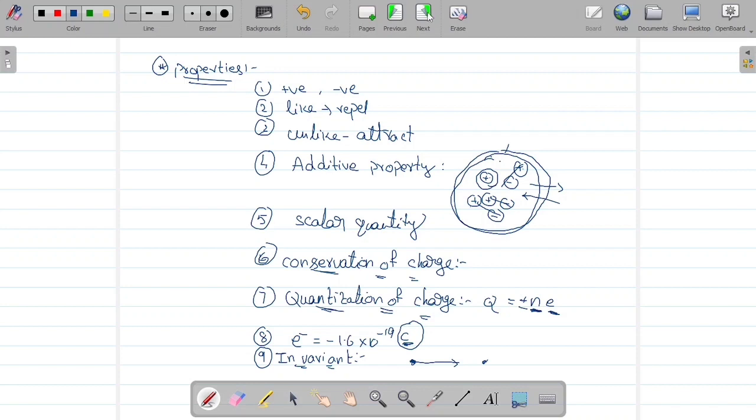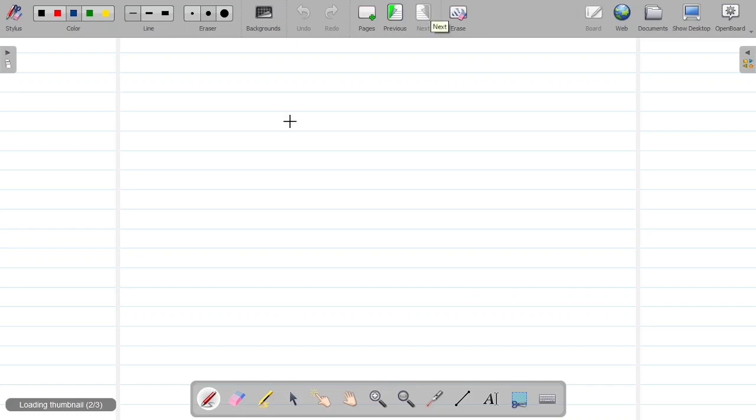Clear now? Right. Once again I want to discuss charge. Charge is nothing but a property of matter. It can produce electric as well as magnetic fields. Then comes quantization of charge. Q equals plus or minus Ne.